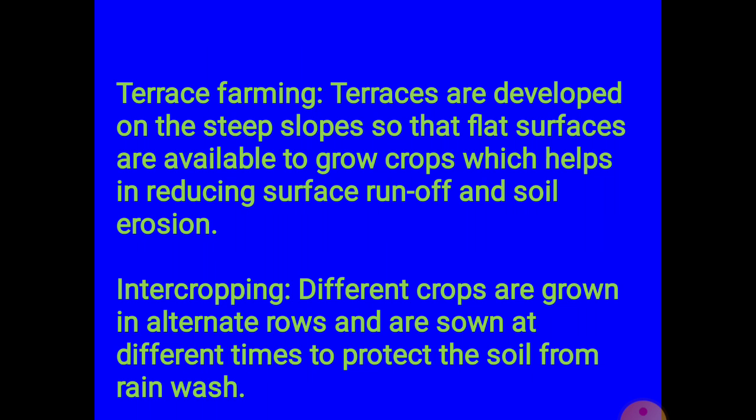People do this because when you grow only one crop in a particular field, that crop will be ready at a particular time, and due to that the land will remain bare for a long period of time. After that, the soil will become loose. Because there is no plant on this land, the soil will become loose and easily wash away from its original place. That is why two types of crops should be grown together to control the soil from washing away. We have discussed intercropping.